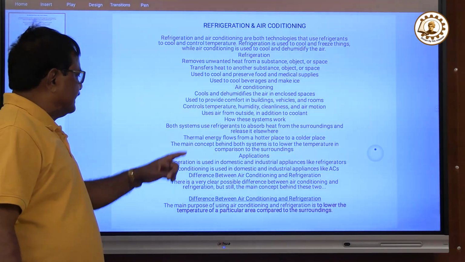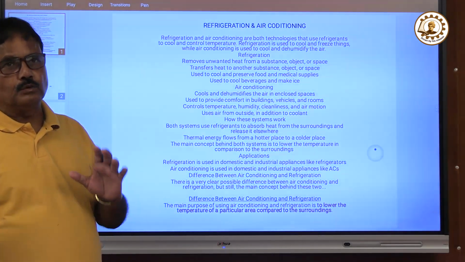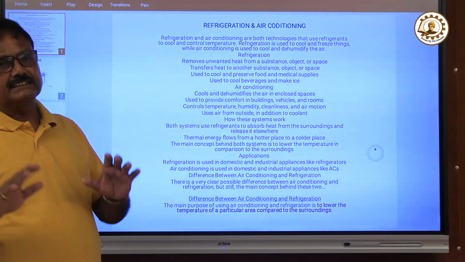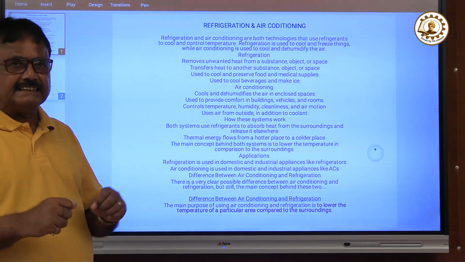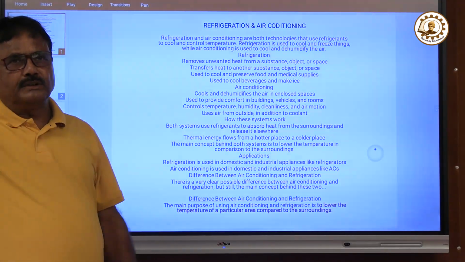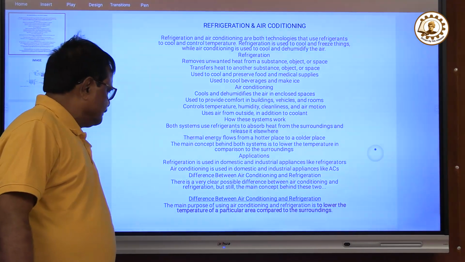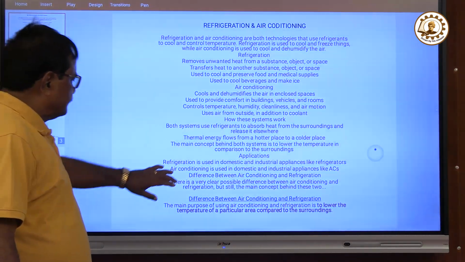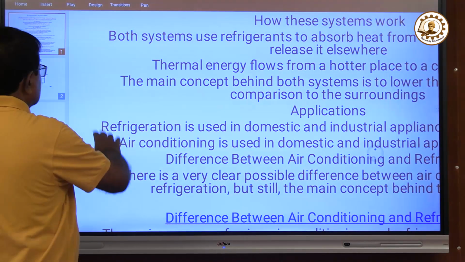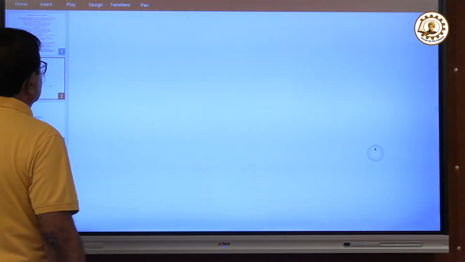Now, another is refrigeration. If we want to cool some substance below its freezing point, that is called refrigeration. In that case also, we remove the heat from the substance and throw it out to the atmosphere. So these are air conditioning and refrigeration. The difference between air conditioning and refrigeration we will see later. Now you will see how we do it.